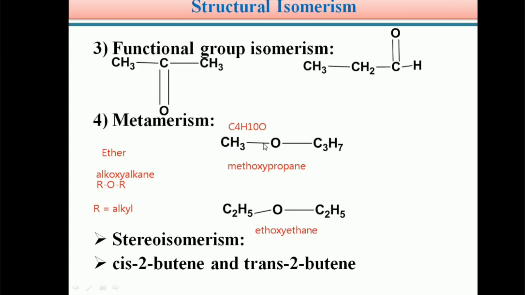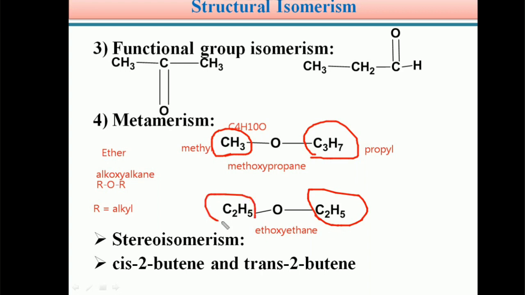So students, methoxypropane and ethoxyethane both have the same molecular formula, but the alkyl chains are different. In methoxypropane, a methyl group is present on one side of the oxygen and a C3H7 propyl group on the other side. Whereas in ethoxyethane, the alkyl groups on both sides are identical, C2H5 and C2H5.